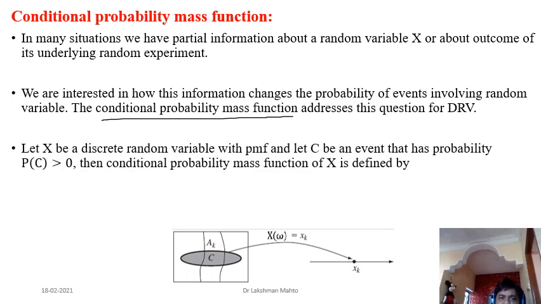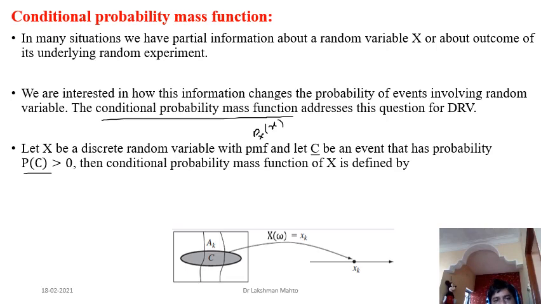Suppose X is a discrete random variable with PMF p_X(x). This is the PMF. Now, after that, we observe one event C. This is the partial information, with positive probability. That means C occurs. C is not an impossible event; C is a possible event. That means we know about that thing.